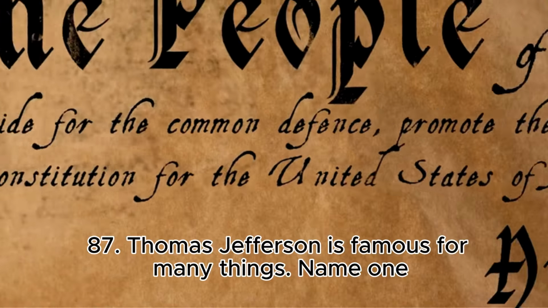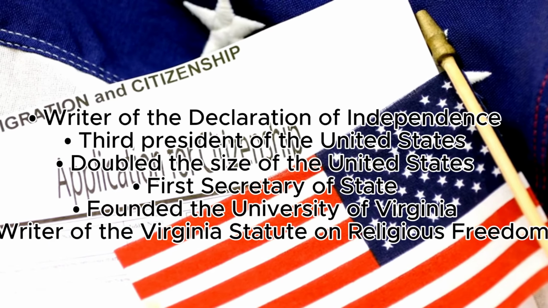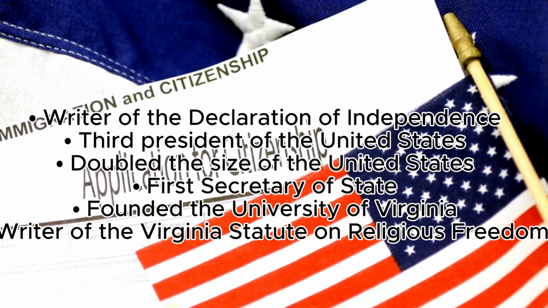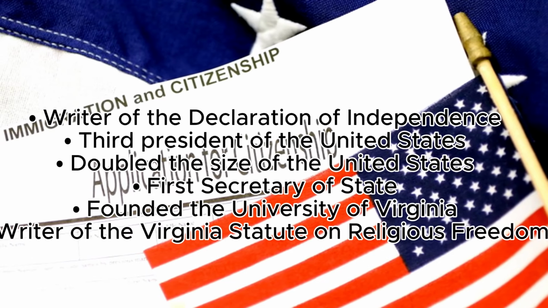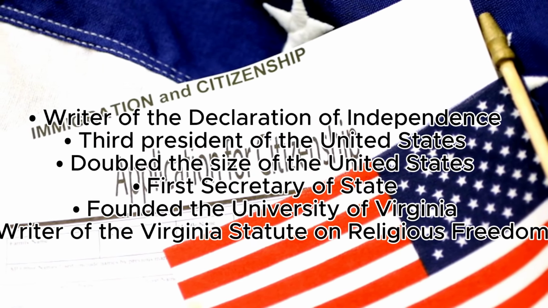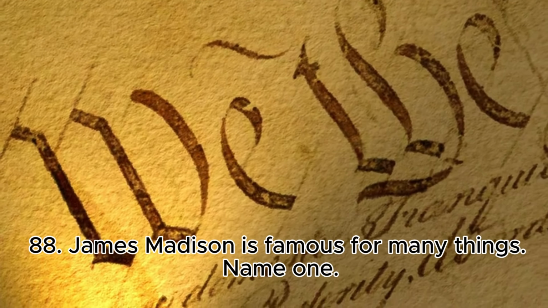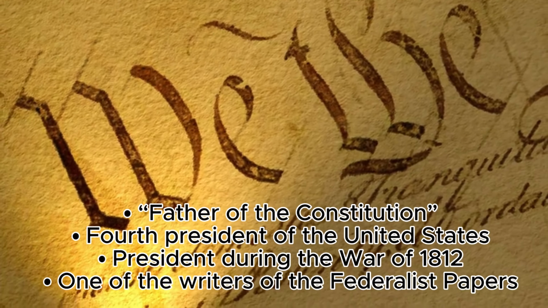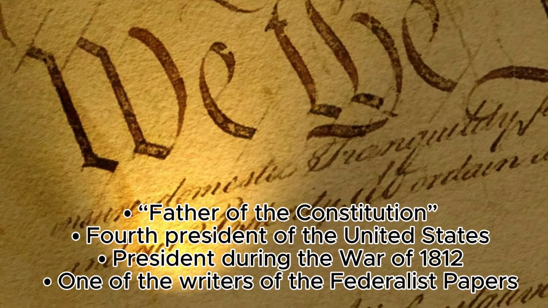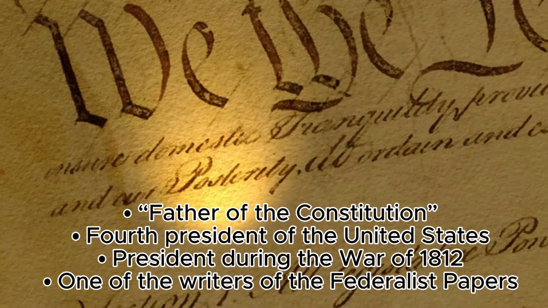87. Thomas Jefferson is famous for many things. Name one. Writer of the Declaration of Independence, third President of the United States, doubled the size of the United States, first Secretary of State, founded the University of Virginia, writer of the Virginia Statute on Religious Freedom. 88. James Madison is famous for many things. Name one. Father of the Constitution, fourth President of the United States, President during the War of 1812, one of the writers of the Federalist Papers.